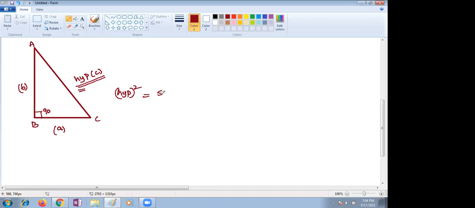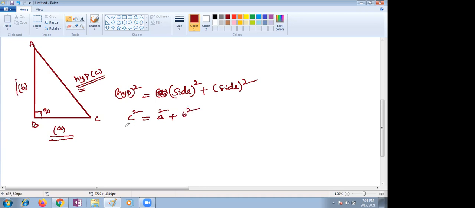Squares of legs means a side square plus another side square. So the hypotenuse is c, that is c square, one side is a, that is a square, the other side is b, that is b square. So c square is equal to a square plus b square. This is Pythagoras theorem.